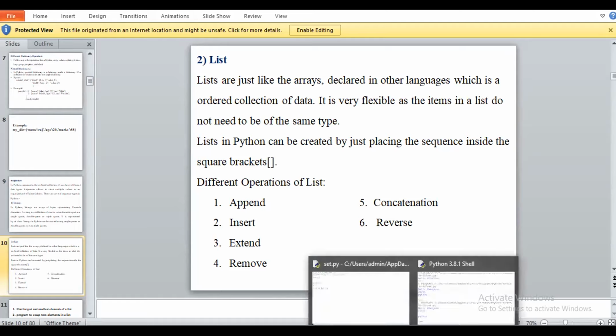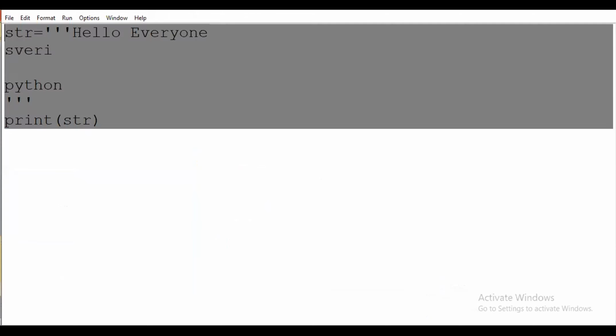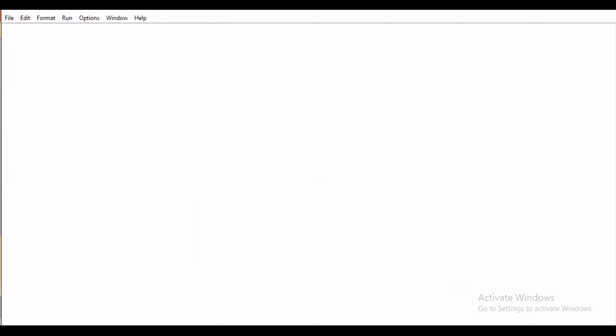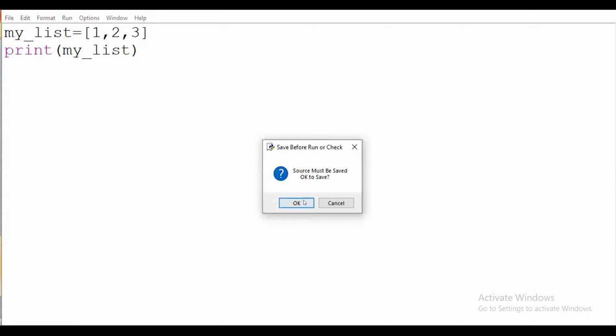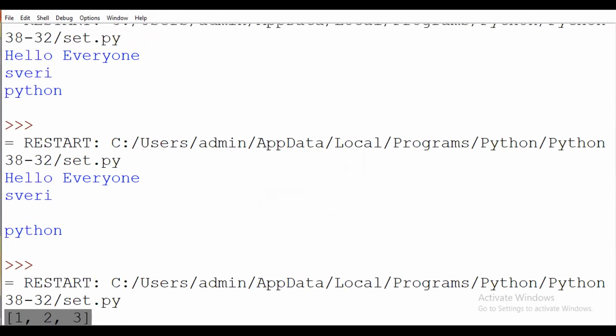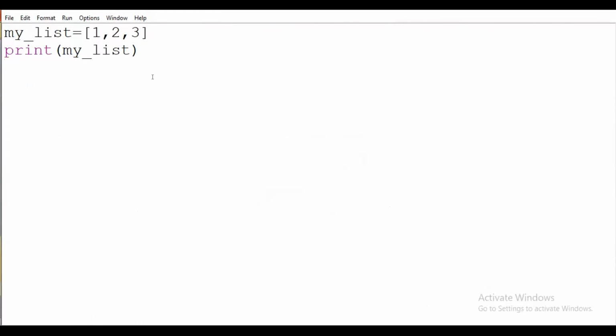Okay, we will see an example of a list. Simply here I write my list. List is equal to 1, 2, 3. So I will print my list. Here I am simply displaying the list. It is a simple creation of a list.